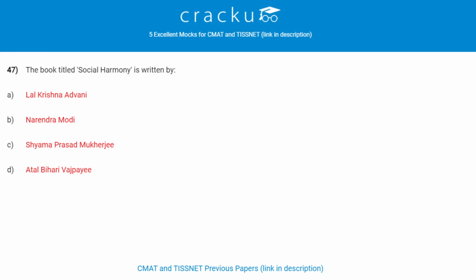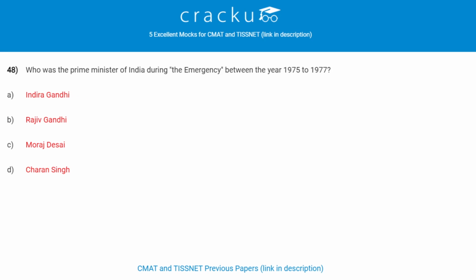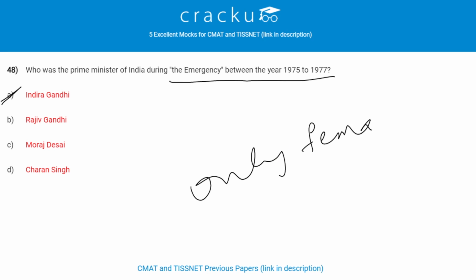The book titled Social Harmony is written by whom? The book Social Harmony is written by Narendra Modi. Who was the Prime Minister of India during the emergency between the years 1975 to 1977? Indira Gandhi was the Prime Minister during the emergency between the years 1975 to 1977. She was the only female Prime Minister of India.